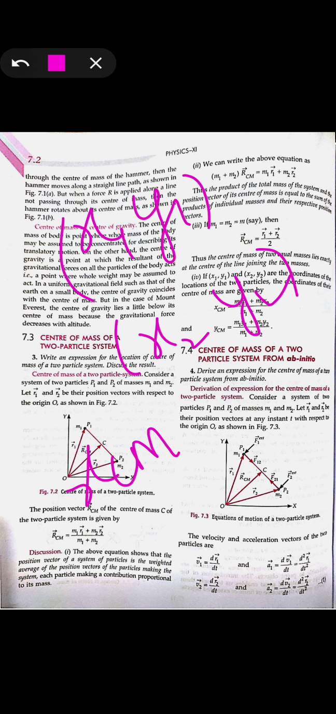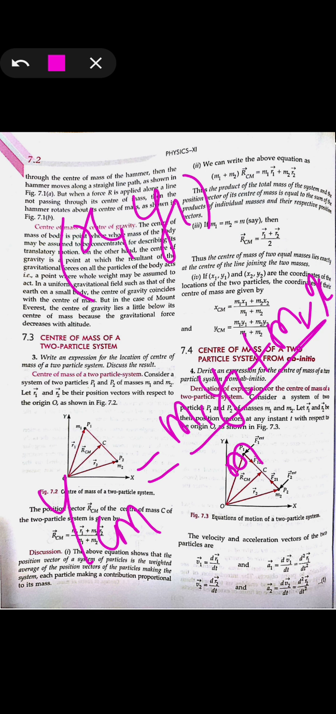The center of mass along the x-axis will be given as m1 x1 plus m2 x2 upon m1 plus m2. And for the y coordinate, ycm equals m1 y1 plus m2 y2 upon m1 plus m2. So the y center of mass along the y-axis is m1 y1 plus m2 y2 upon m1 plus m2. This is the center of mass of the two particle system when it has coordinates.